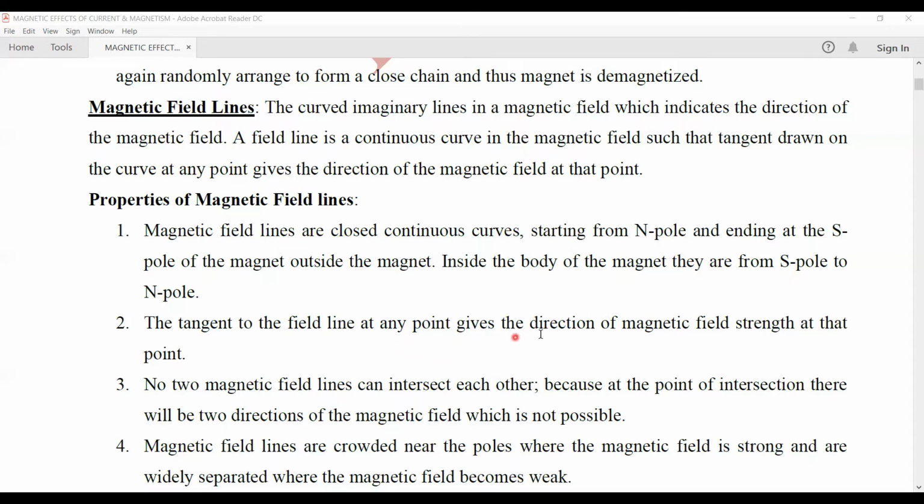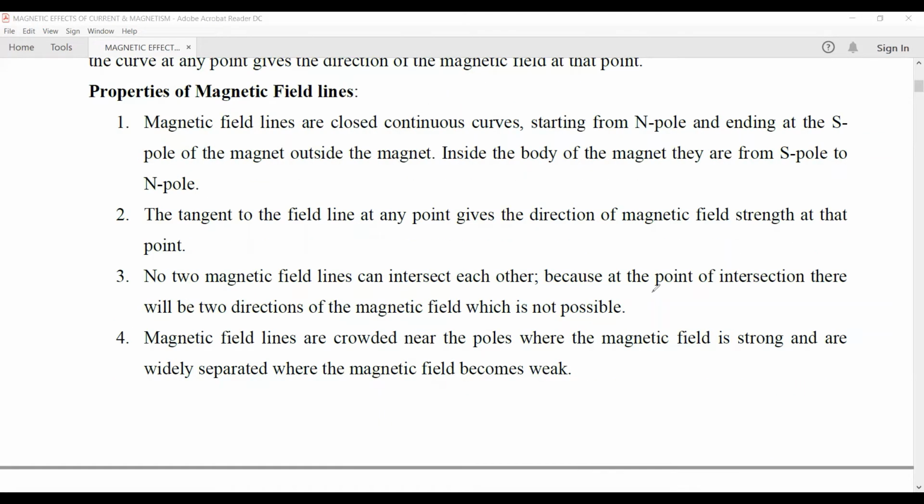The tangent to the field line gives the direction of the magnetic field strength at that point. So if we draw the tangent to the magnetic field line, it will give the direction of the magnetic field at that particular point. The next property is no two magnetic field lines can intersect each other, because if they intersect, then at the point of intersection, there will be two directions of the magnetic field, which is not at all possible.